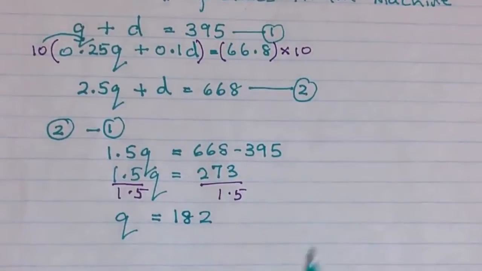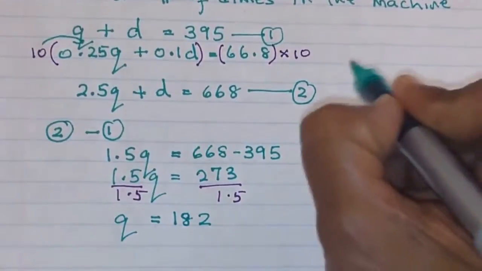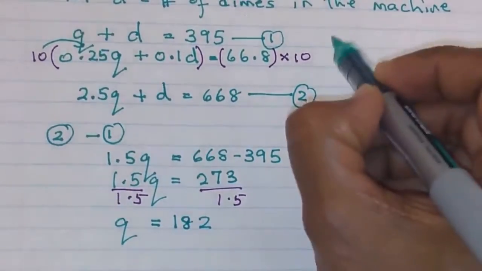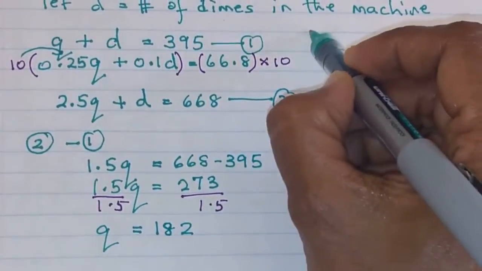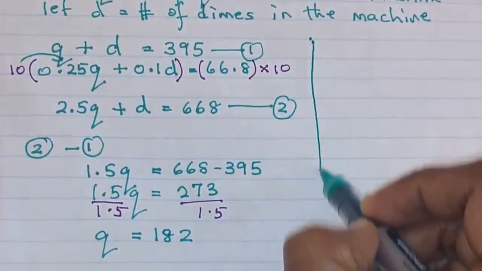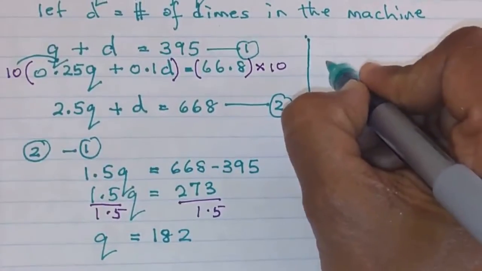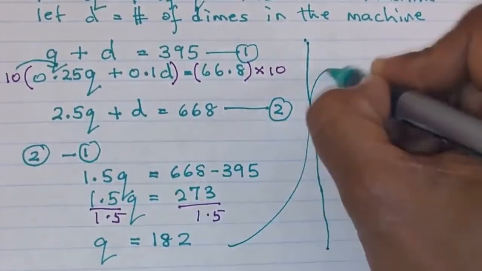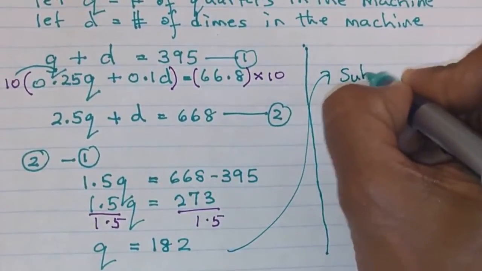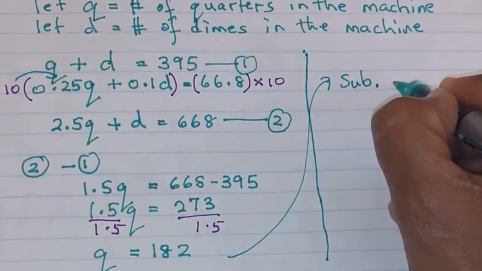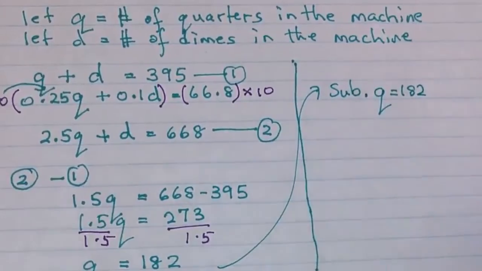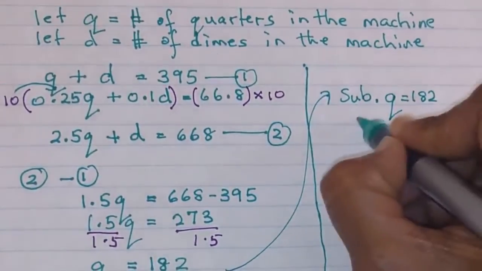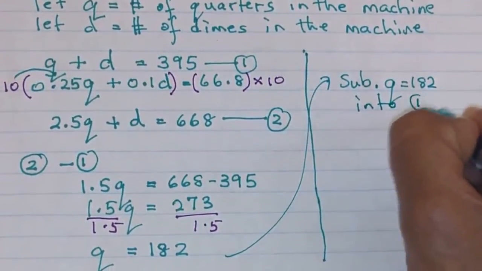Now, using the first equation, I'm going to find D. So I'm going to substitute Q equals 182 into equation 1.